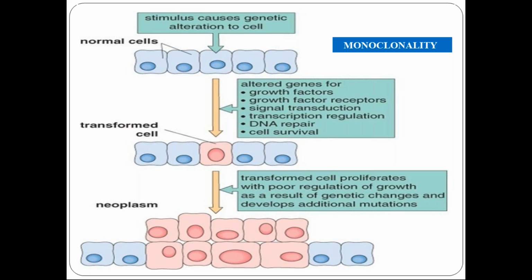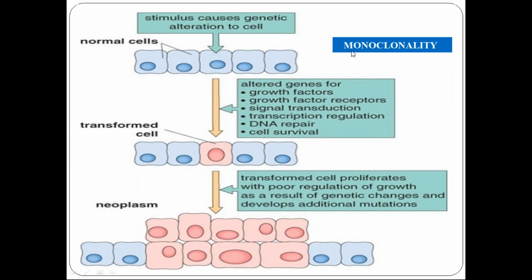If that cell with the damaged DNA completes one full cell cycle and gives rise to two daughter cells, in the daughter cells the damaged DNA cannot be repaired at all. It becomes irreversible and starts to accumulate additional mutations. That means there will be mutations in the growth factor and all these proteins. More mutations accumulate, and the two will give rise to four. Ultimately, it's only a single cell giving rise to this huge mass of tissue.